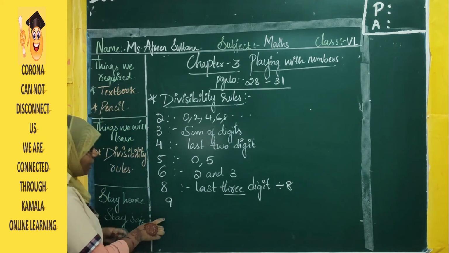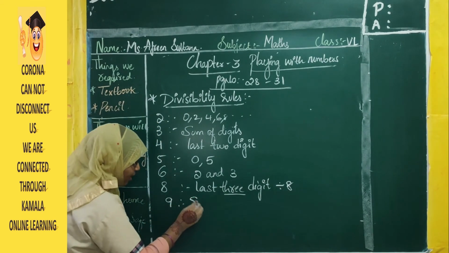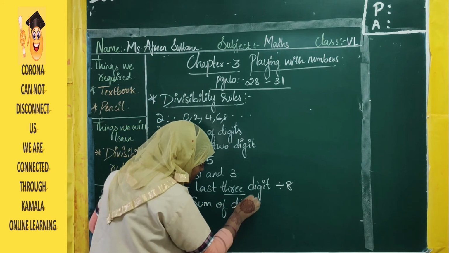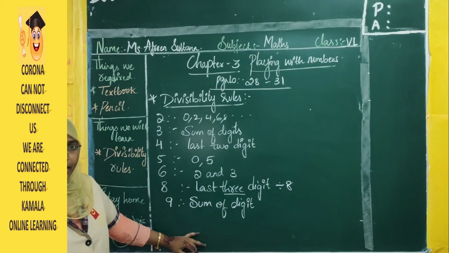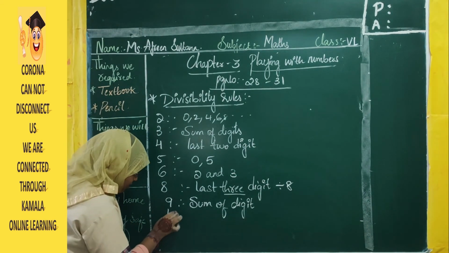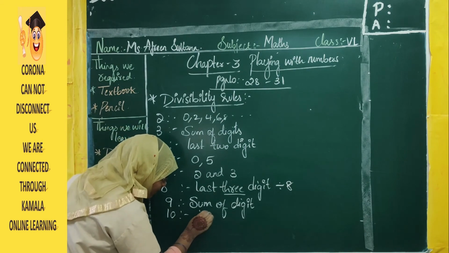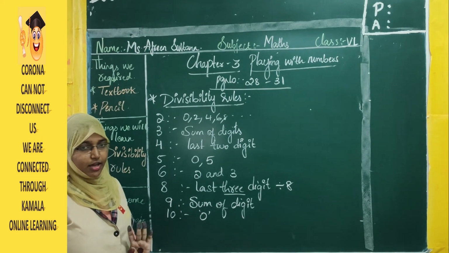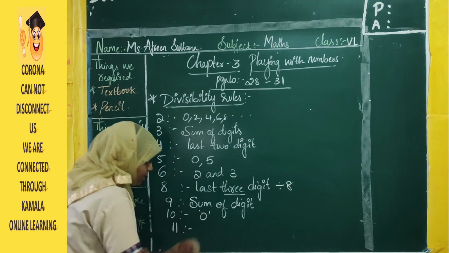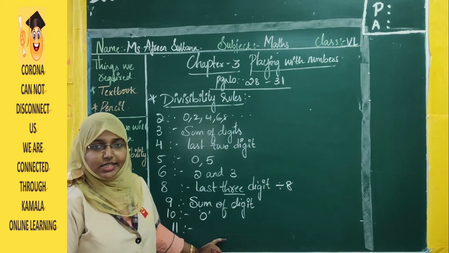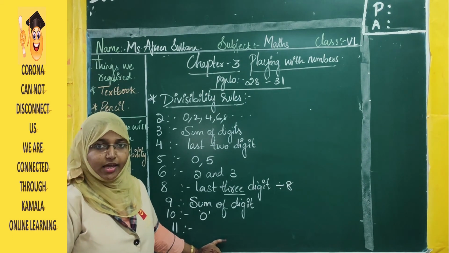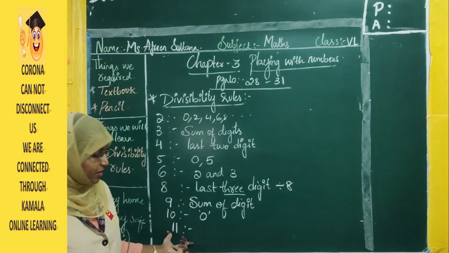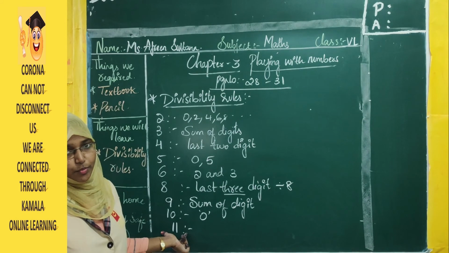Divisibility rule for 9. This is the same as rule 3. Here also we will take the sum of digits. If the sum of digits is divisible by 9, then the given whole number is also divisible by 9. Rule 10. The digit at ones place should be 0. If the digit at ones place is 0, then the given number is divisible by 10. And the last rule is 11. The difference between the sum of odd places and even places should be divisible by 11. Then only the whole number satisfies divisibility rule 11. Otherwise it won't be satisfied.